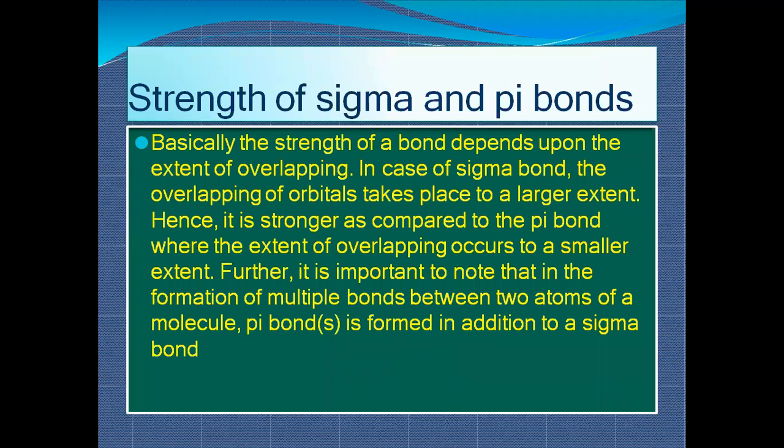Now we'll talk about the strength of sigma and pi bonds. Which one is stronger, sigma or pi? Why? Basically, the strength of both bonds depends upon the extent of overlapping. This is the most important point. Extent of overlapping will be like this.